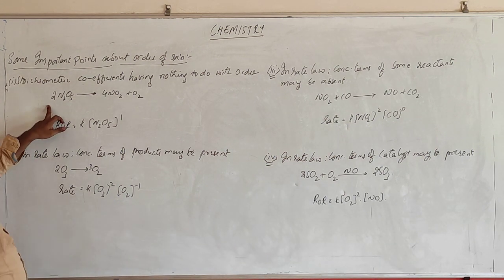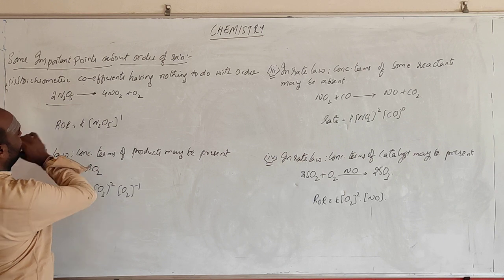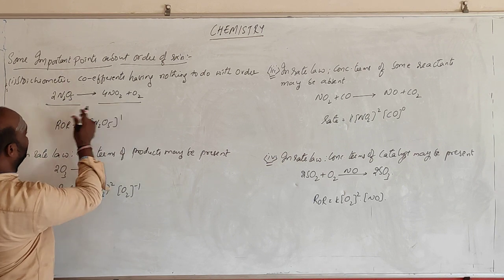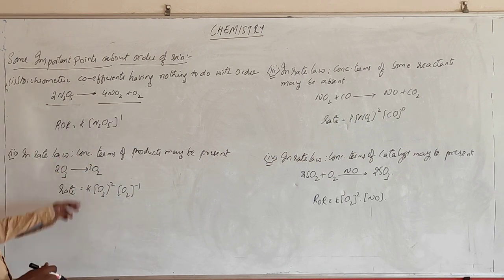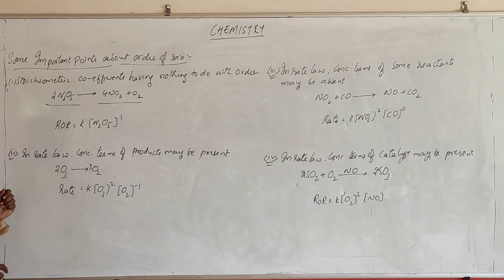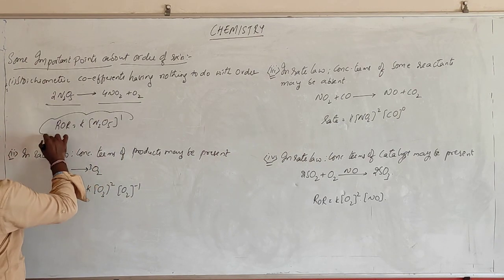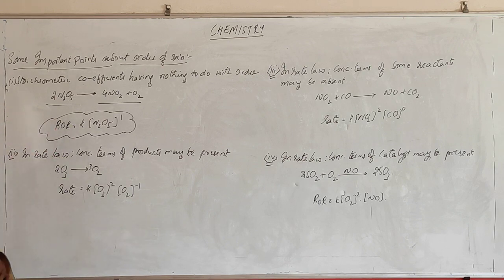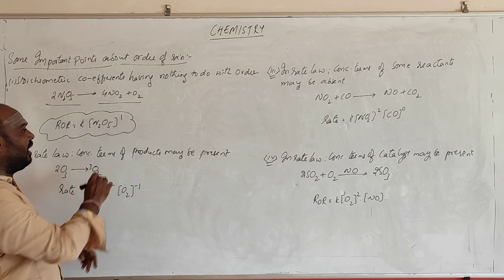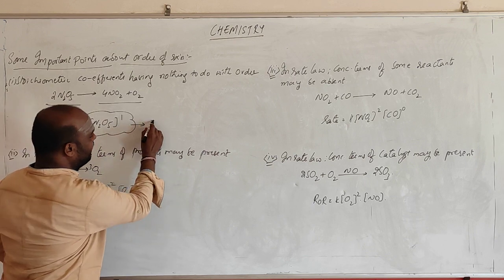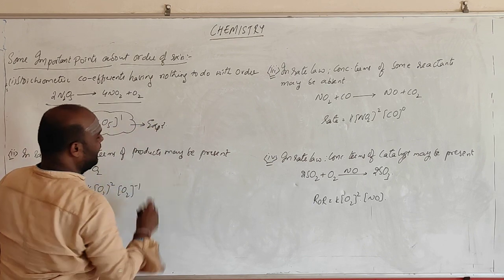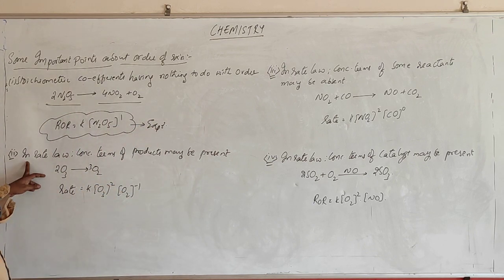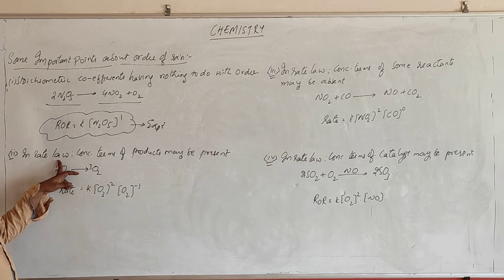See, suppose you take this reaction. 2N2O5 gives rise to 4NO2 plus O2. See, if you take the stoichiometric coefficient, the order should be expected as 2. But originally, the rate of the reaction is like this. Rate of reaction is equal to K into [N2O5] whole power 1. So order of the reaction is 1 because they are getting this one from experiment.